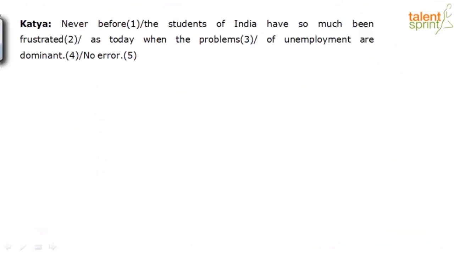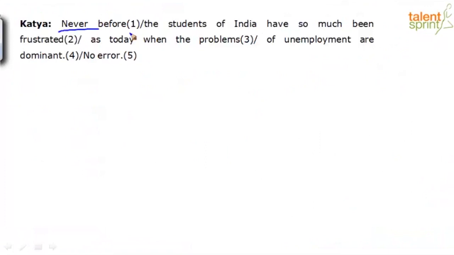Word order, yes, that's a concept, very good. As in construction wise, I'll explain that, but it's part 3 error. Most of you have come back and said part 2. Let's quickly look at it. Now, like somebody said, it's a word order error. Yes, it is a word order error. Correct. But our clue word is never, right? Never before. So obviously the meaning is giving us a negative meaning, right?